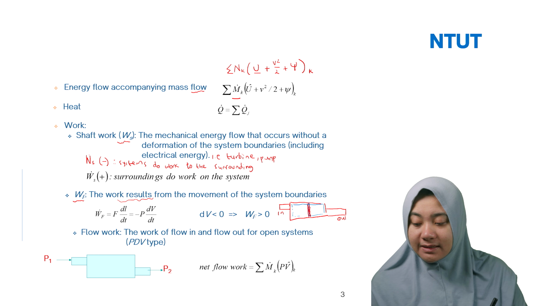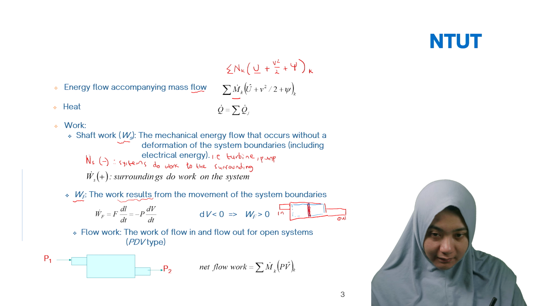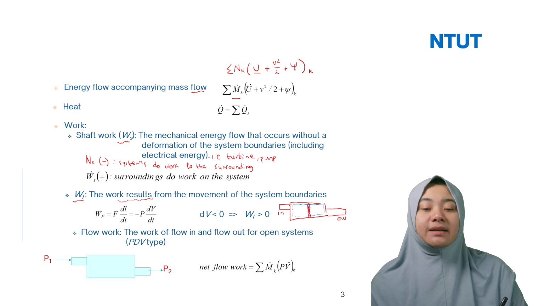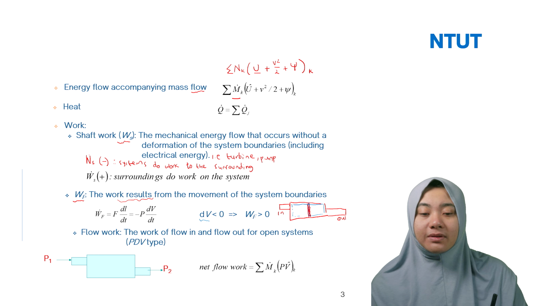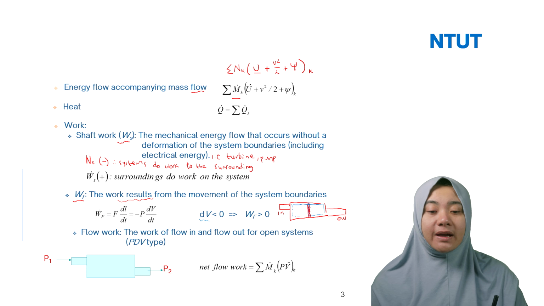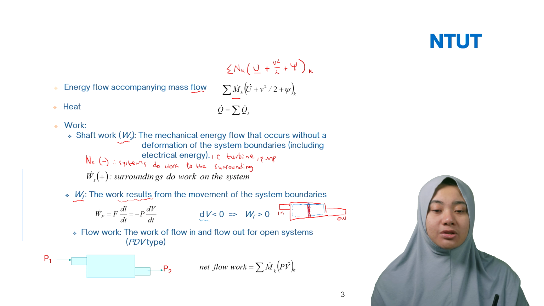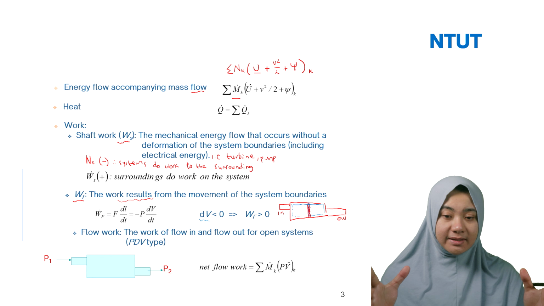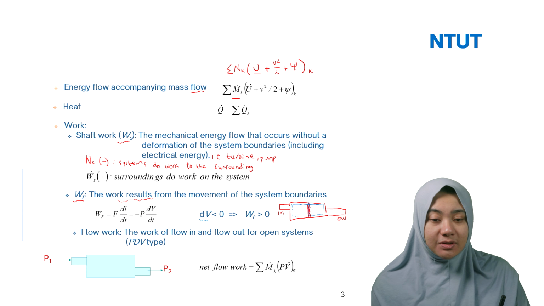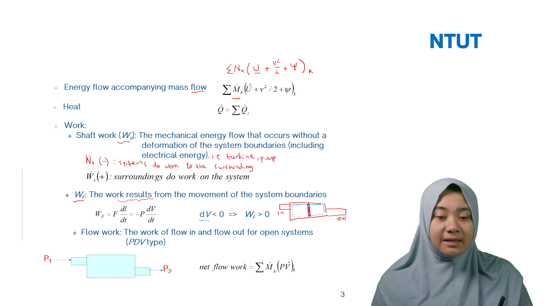So this is for the work. Then on the other side, dV here is less than 0. That's why your work is larger than 0. So remember, if you have positive, it means surroundings do work on the system. In this case, if you have the gas inside your system, this one is your system, and the gas in.